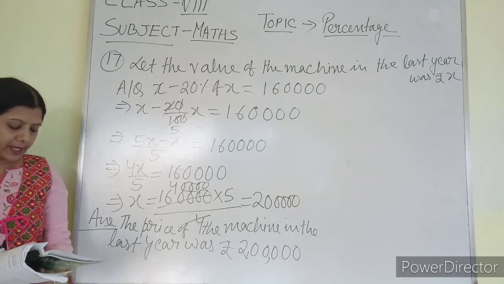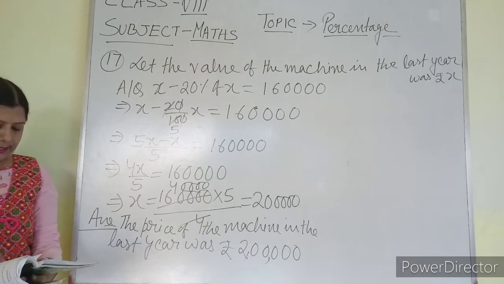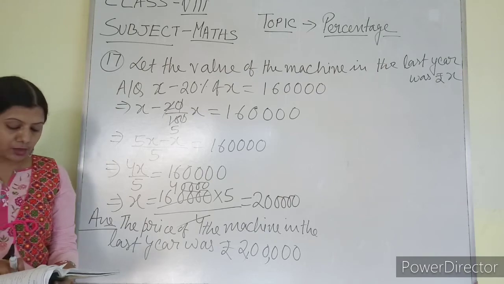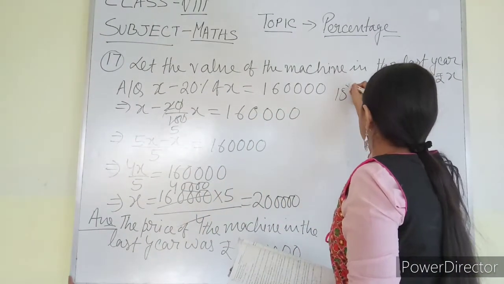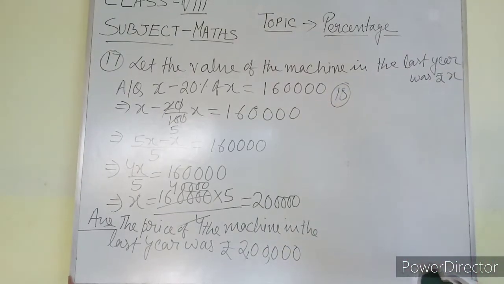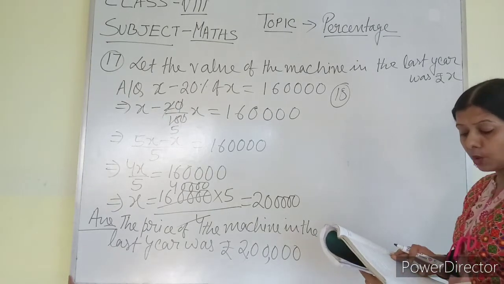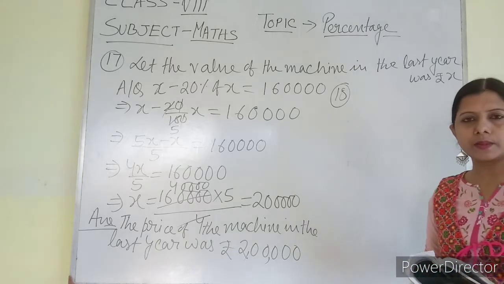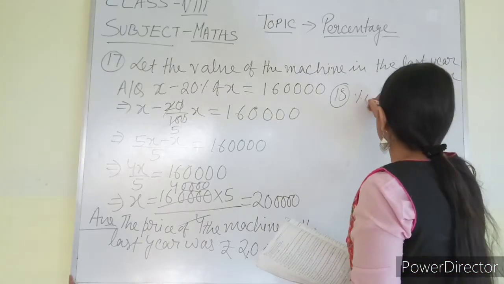Next question. An alloy contains 40% copper, 32% nickel, and the rest is zinc. Find the mass of the zinc in 1 kg of alloy. Let me do it here only. It is already given that the alloy contains three things: copper, nickel, and zinc. So the total is 100%. First I will find out the percentage of zinc.